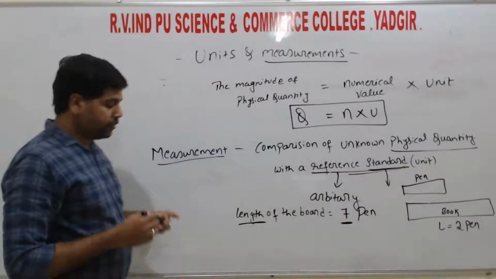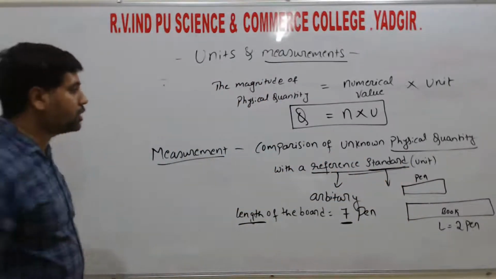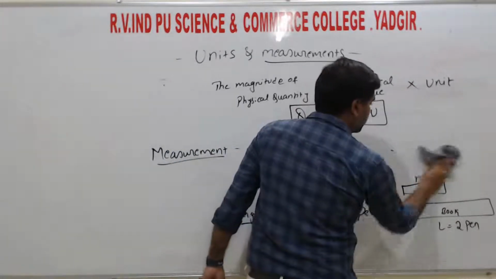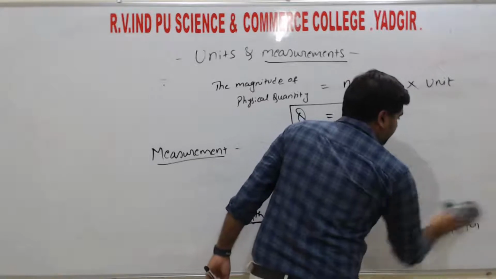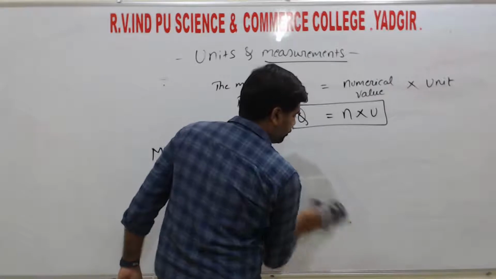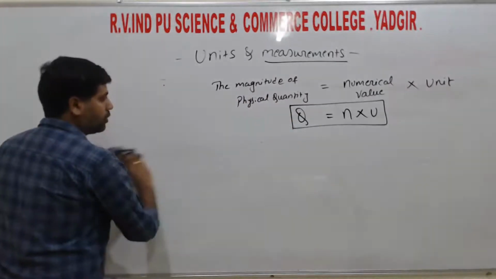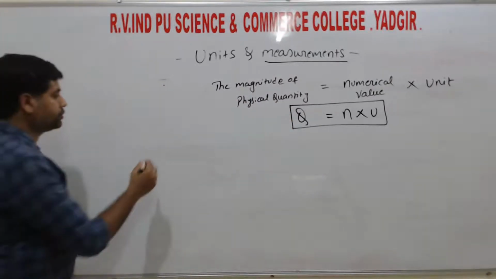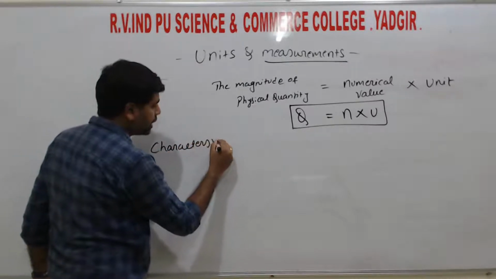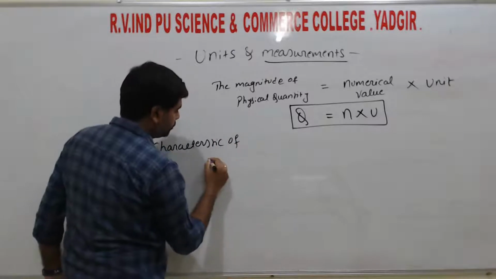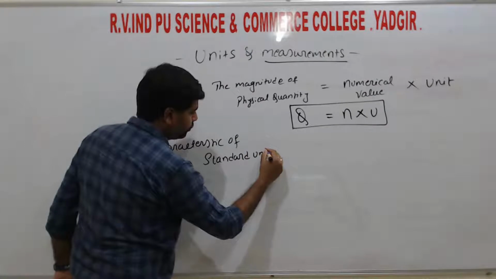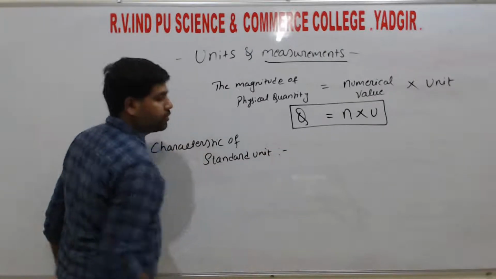For standard, the characteristics of the standard unit.